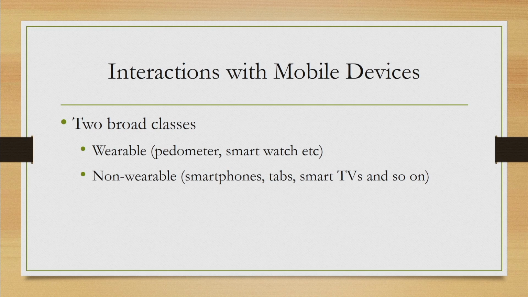Wearable devices are those that we wear on our body, for example, the digital pedometer, the smartwatch, the smart glass, and so on. Other devices that we use, like the smartphone and the tab, come under non-wearable mobile devices. These may include even your smart TV and so on.